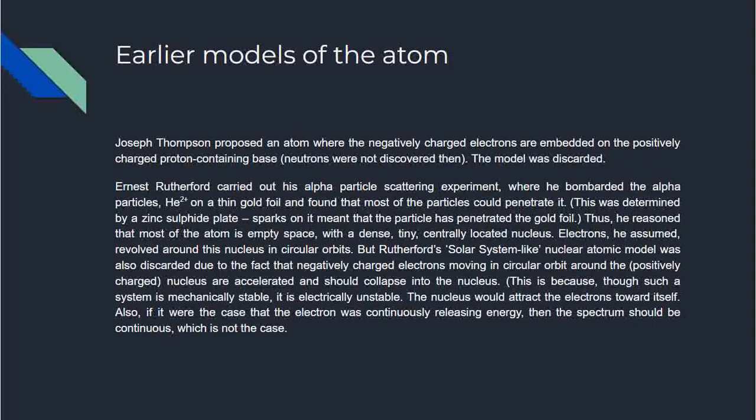So here are some earlier models of the atom. Thomson proposed an atom where the negatively charged electrons are embedded in the positively charged base. Neutrons were not discovered then, and the model was discarded. Ernest Rutherford carried out his alpha particle scattering experiment where he bombarded alpha particles, that is helium-2+, on a thin gold foil and found that most of the particles could penetrate it.